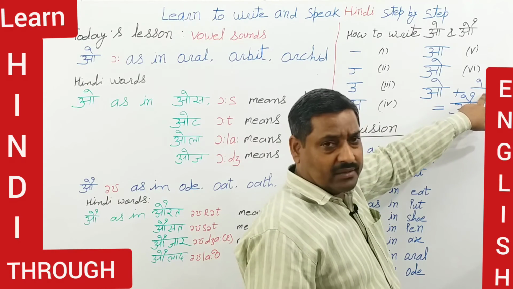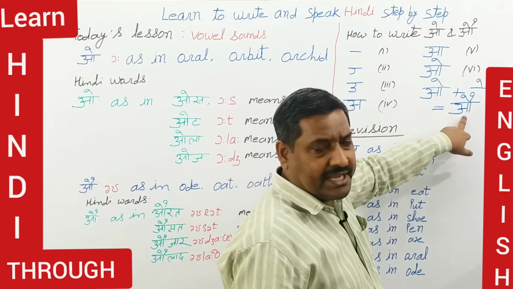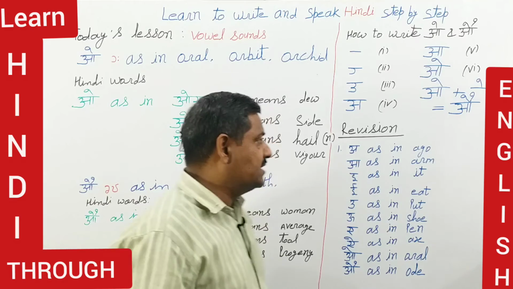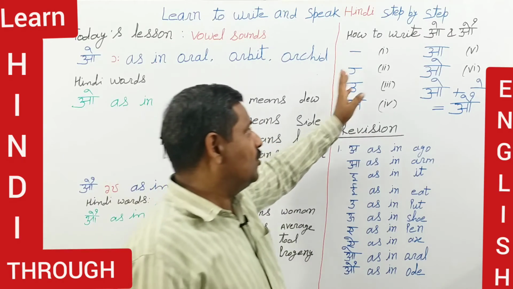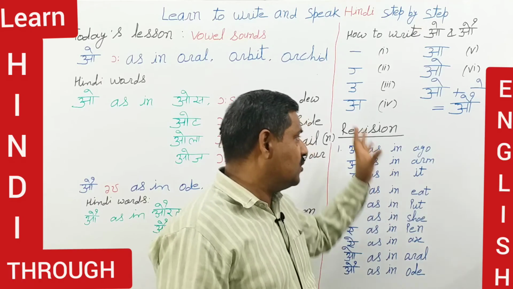O, one more matra is applied here, and you get to make ao. So this is the way to make this O and ao. This is the way.